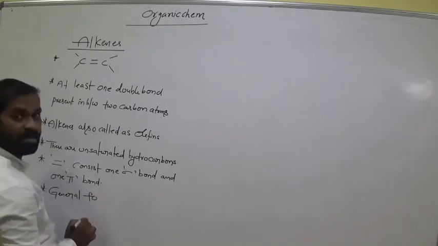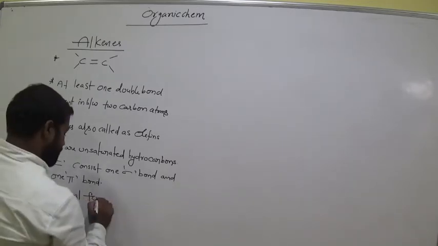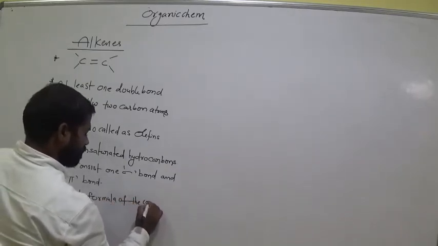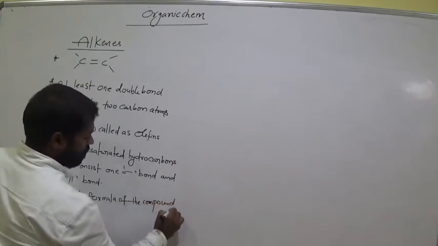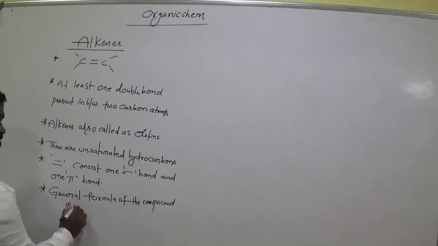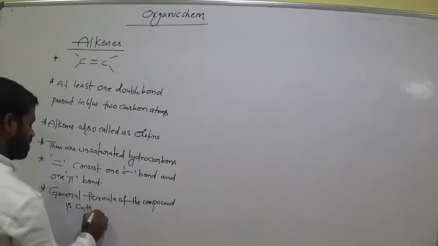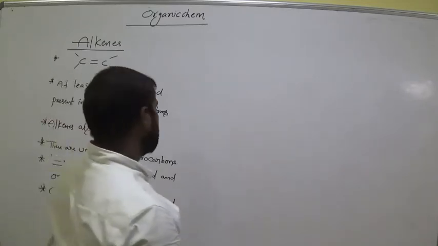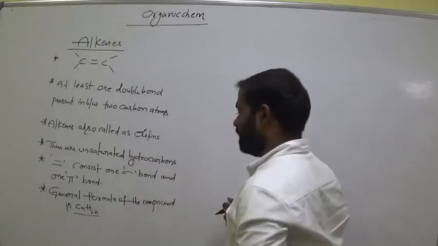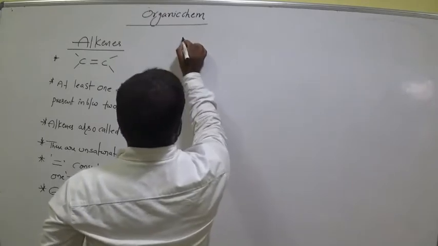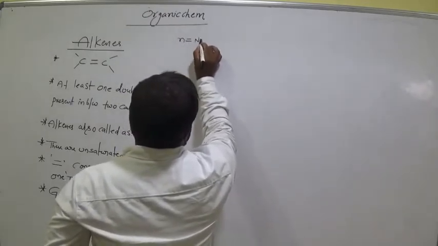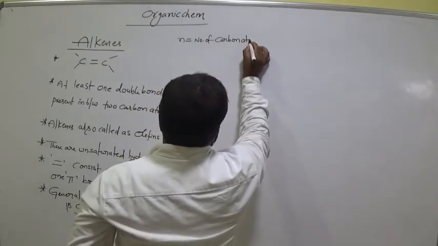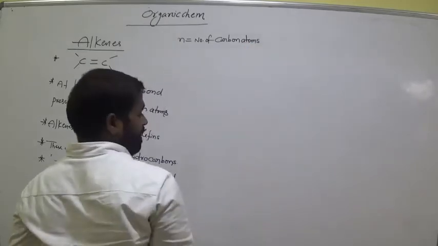General formula of the compounds, alkenes, is CnH2n, where n is equal to the number of carbon atoms.